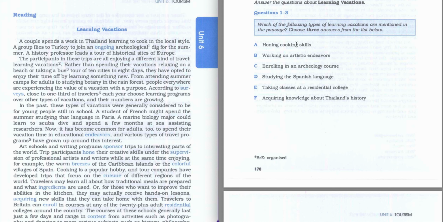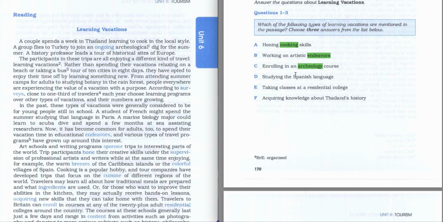So let's highlight keywords. The first, honing cooking skills. So our keyword is going to be cooking. B, working on artistic endeavors. So our keyword is going to be endeavors. C, enrolling in an archaeology course. So archaeology course is going to be our keyword, but here I'm going to highlight archaeology, in case they are mentioning anything about archaeology, we just pay attention to it and read it very carefully.